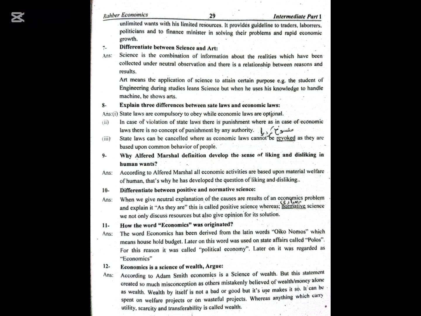Differentiate between science and art. Science is the combination of information about realities which have been collected under neutral observation, and there is a relationship between reasons and results. Art means the application of science to attain a certain purpose. For example, a student of engineering during studies learns science, but when he uses his knowledge to handle a machine, he shows art. Explain three differences between state laws and economic laws.